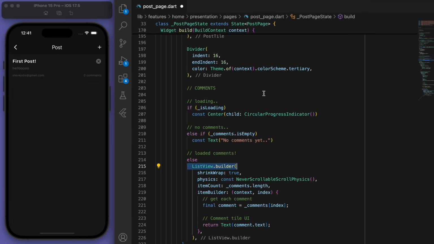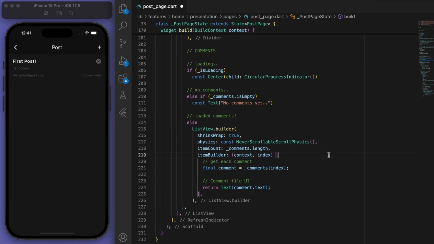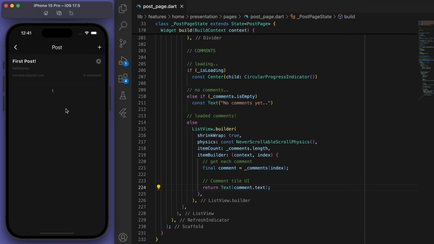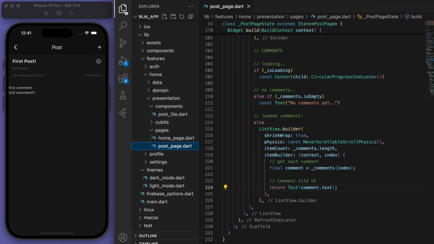And so if you save this, then everything should work perfectly. And you can see there's our first comment. Second comment. There it is. So the functionality is working beautifully. Now we just need to decorate this up. So I'm going to create a new component for the comment tile.